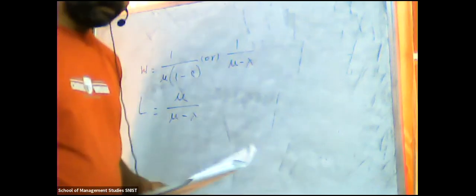Okay, then the probability when there are n customers in the queue: Pn equals lambda divided by mu, the whole to the power of n, times P naught. I hope maybe you have calculated this type of problem, right? We can rewrite this as Pn equals lambda divided by mu to the power of n, times 1 minus lambda divided by mu.